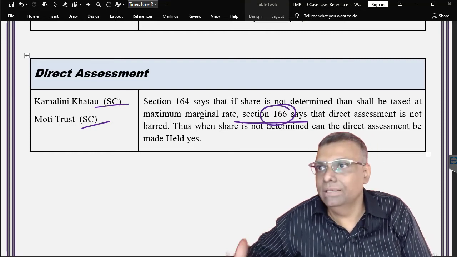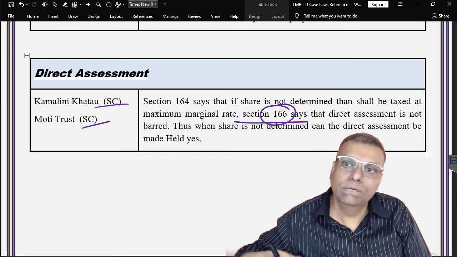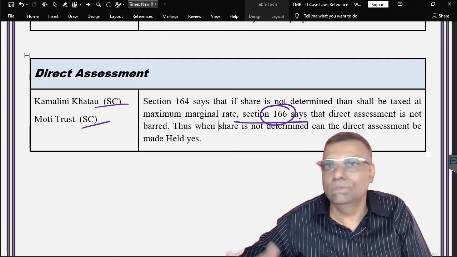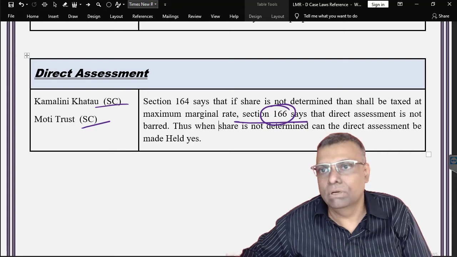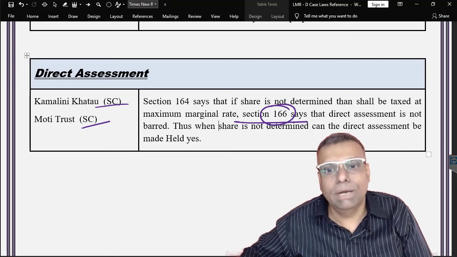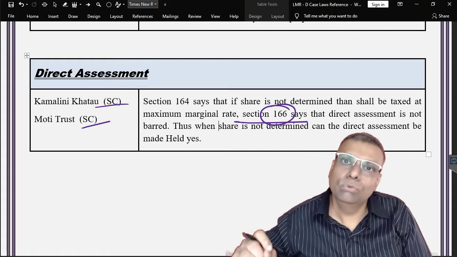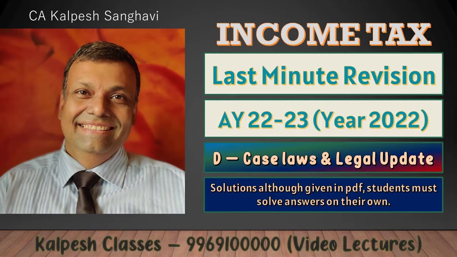In any situation, you should not imagine that the same income is included in the trust computation and also included in the beneficiary computation. It is not like that. So double taxation should be avoided by default. However, the direct assessment is not barred. That means it is not restricted. So if the tax authority wishes to do the direct assessment, you can do that.